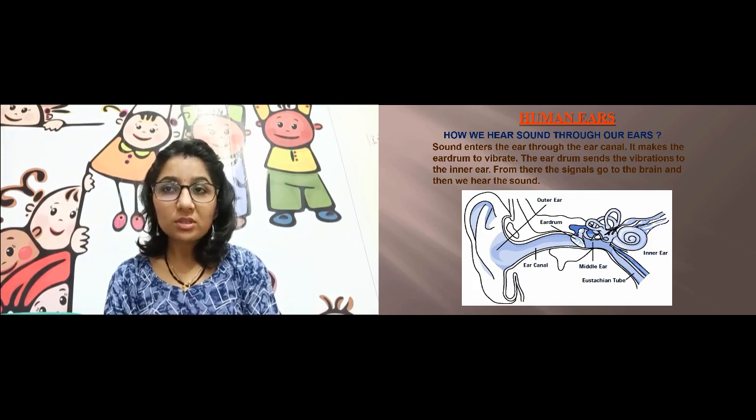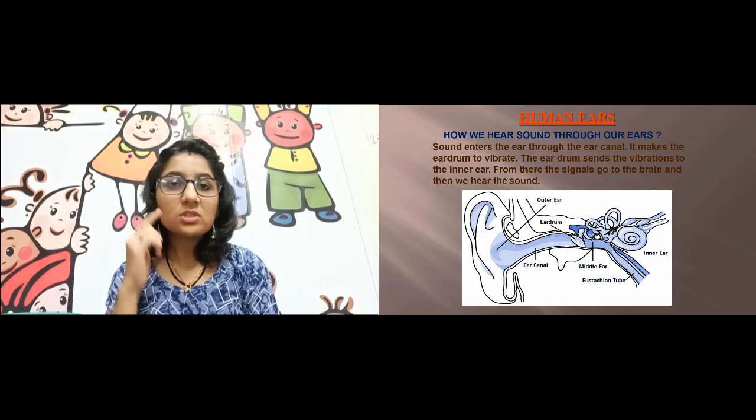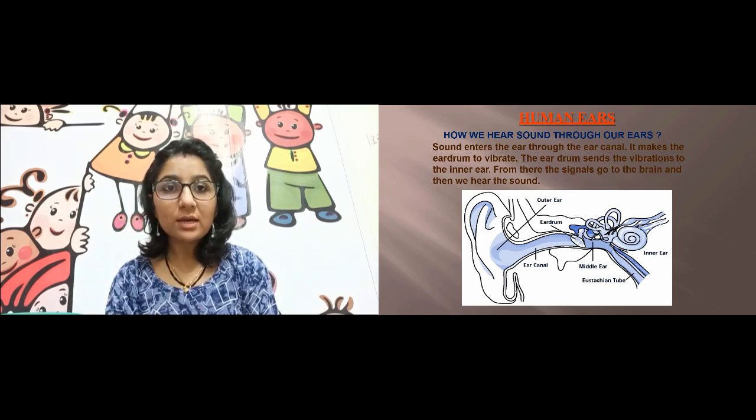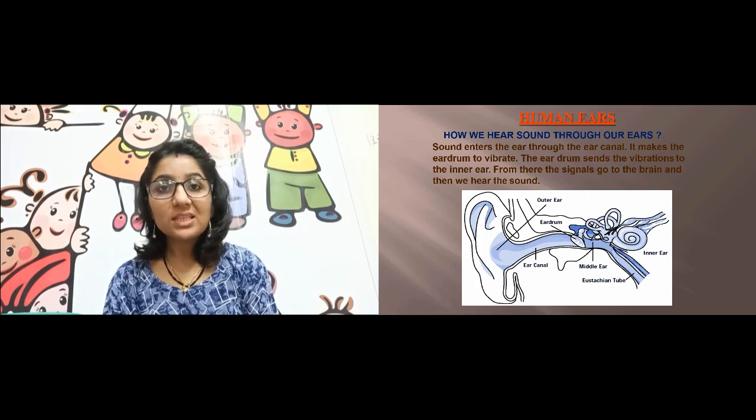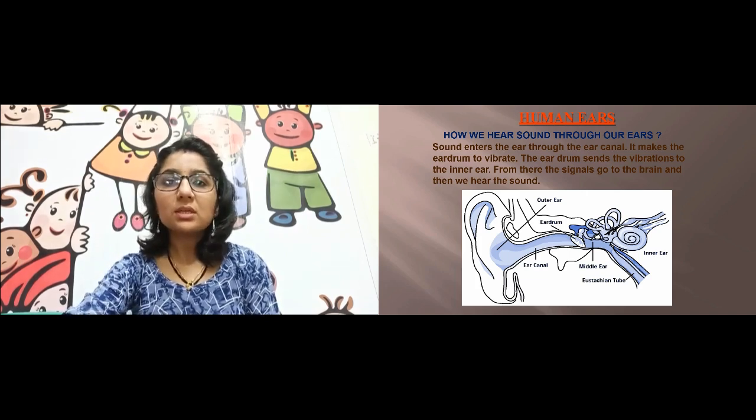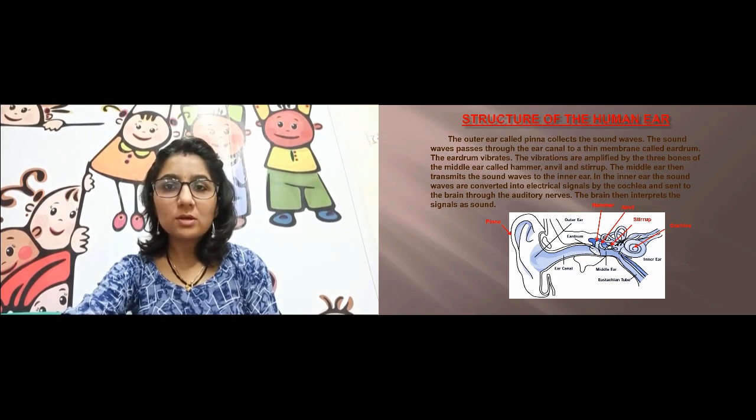Okay, so these are the three parts of our ear, and you can see this is the very general diagram of the ear which is shown over here. Now let us see. Of course you see this outside part, the part made of cartilage, that part is the ear pinna. It is called the ear pinna. Okay, I'll just tell you about the mechanism and the parts of it.